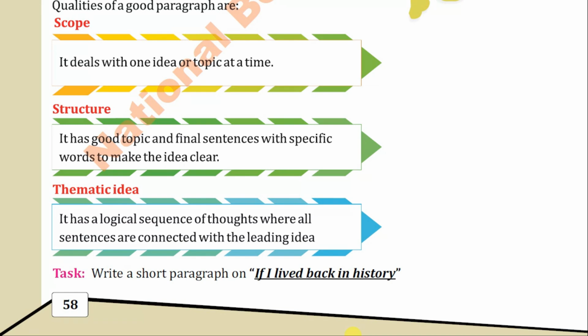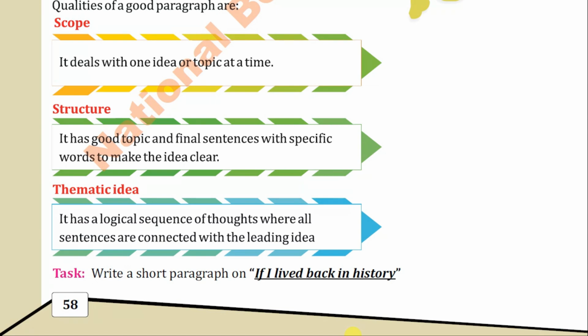There should be some coherence, some connection between different ideas presented in the paragraph. It should be neither too short nor too long, but it must have connectivity. The sentences that you are writing must have some connectivity between them.